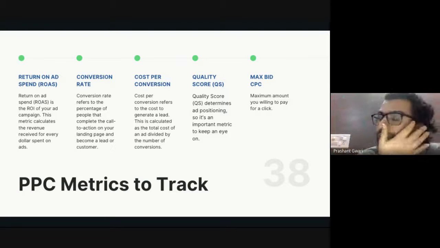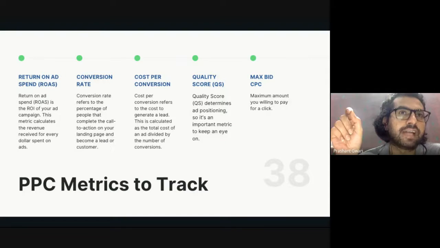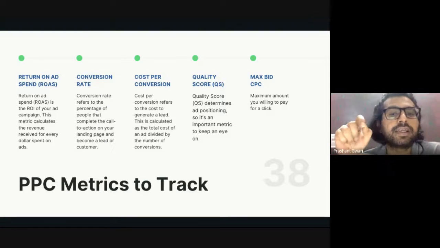So conversion rate is totally different from click-through rate. Click-through rate means they are clicking on your advertisement. Conversion rate means they are clicking actually on your website.